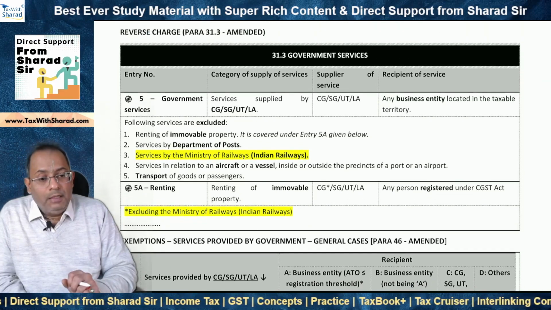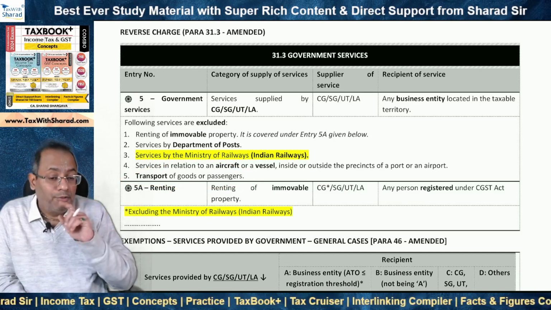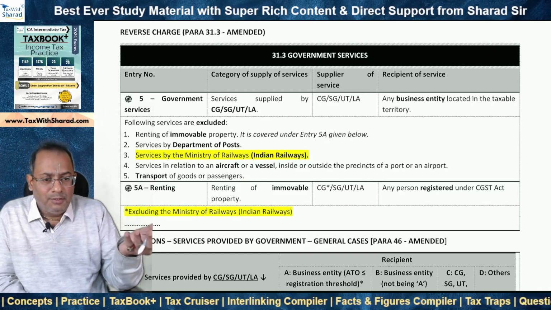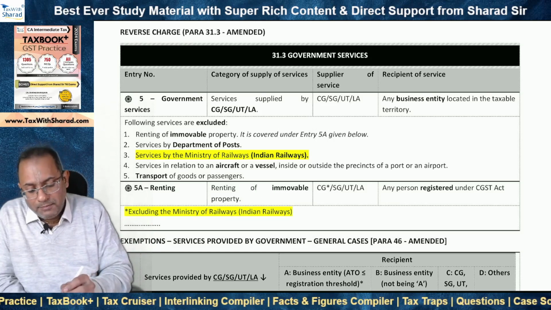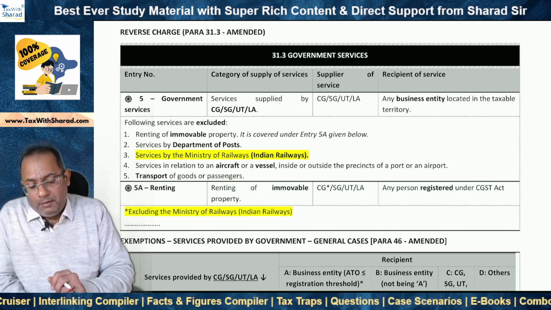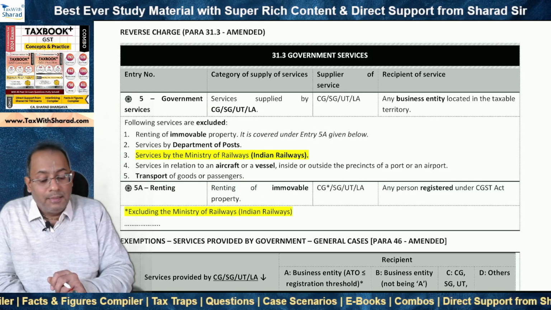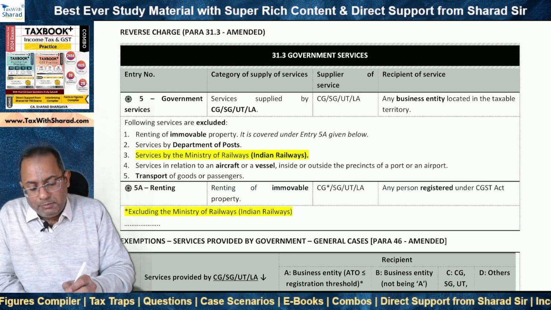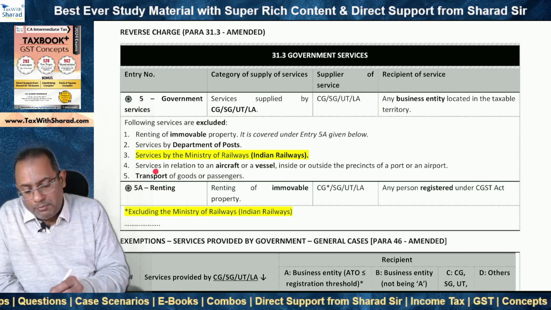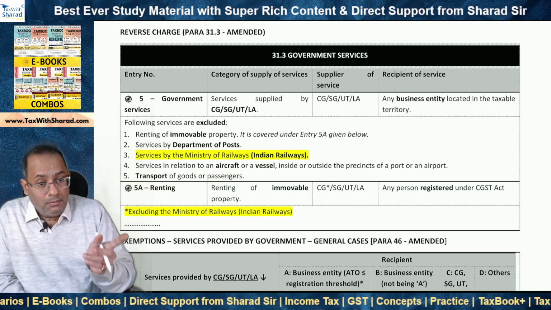In the exemption chapter, we have also noted that as far as transport of goods or passengers is concerned, transport of priority goods is exempt. Tax is not levied, and therefore the concept of reverse charge and forward charge, the payment of GST, doesn't arise in the first place. As far as transport of passengers is concerned, we know that transport of passengers by Indian Railways in a non-AC coach is exempt. So subject to these exemptions, or as far as all other services are concerned, transport of goods or passengers is taxable on forward charge basis, not on reverse charge basis.